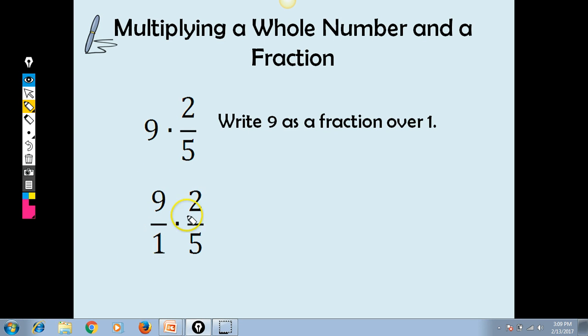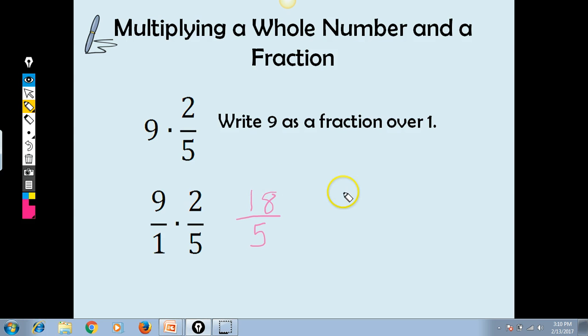And now I have my 2 fractions, so I can just go ahead and do top times top over bottom times bottom. And when I do that, I end up with 9 times 2 on the top, which is 18. And then I have 1 times 5 on the bottom, which is 5. Now, am I going to leave it in this form? Probably not, right? Because we're going to end up with a mixed number at this point. So do we remember how to find that mixed number?